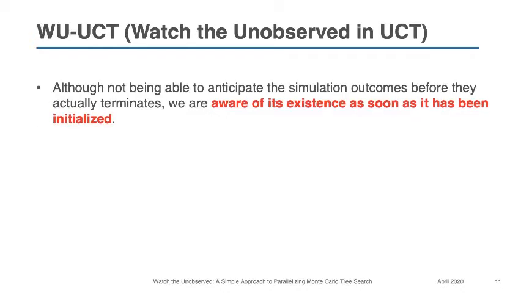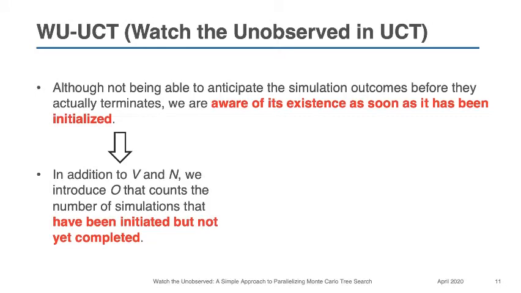Our approach, which is unobserved in UCT, is based on the following observation. Although not being able to anticipate the simulation outcomes before they actually terminate, we are aware of their existence as soon as they have been initialized. Therefore, we can incorporate this information to build more powerful parallel algorithms.